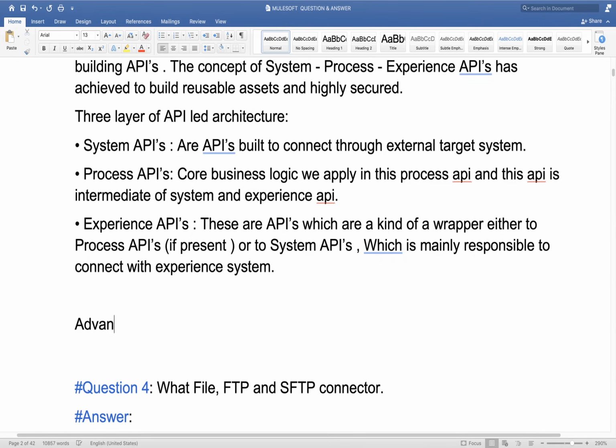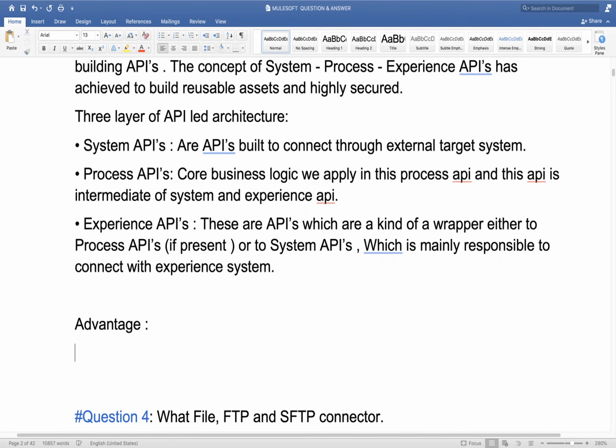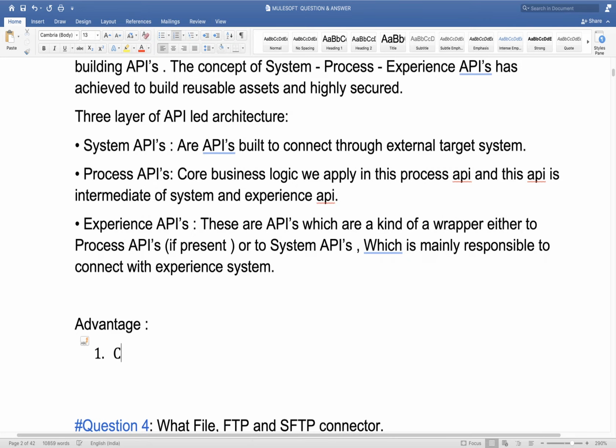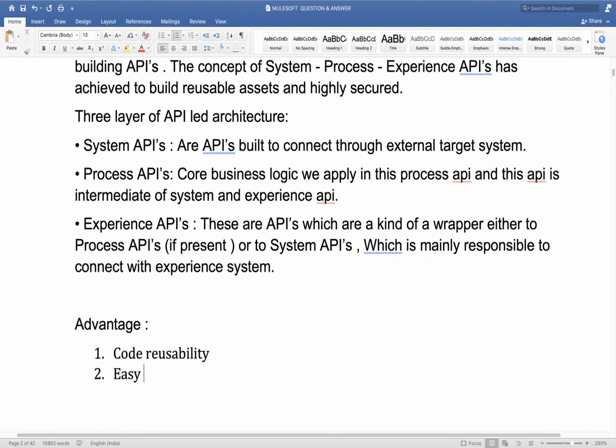Okay, so what advantages did we discuss? Anyone want to mention? First, code reusability. To track bugs easily. Easy to maintain.